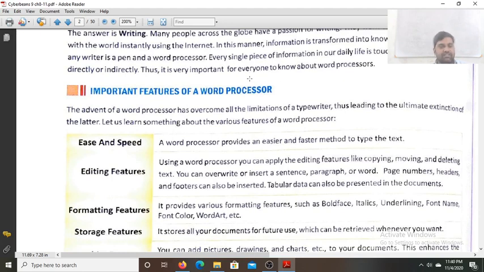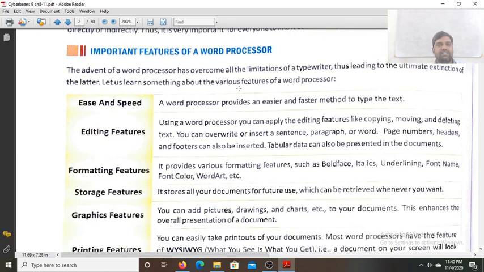There you can write a diary. There you can write your feelings. There you can write your experiences, day-to-day experiences. Now, the important features of a word processor.